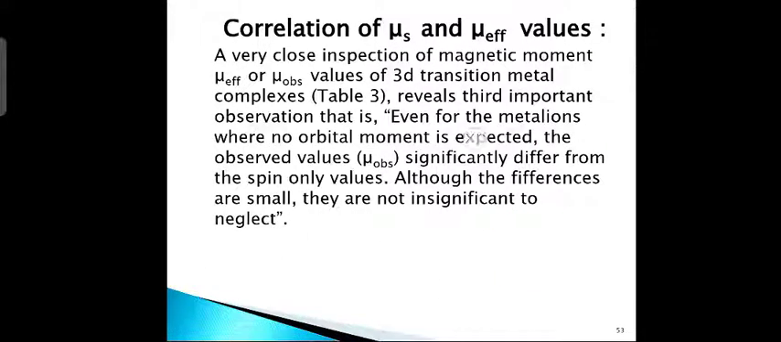Next slide. Now, how do you correlate μs and μ effective values? A close inspection of the magnetic moment μ effective or μ observed values of 3d transition metal complexes in the previous table reveals a third important observation: even for the metal ions where no orbital moment is expected, the observed values differ from the spin only values. These differences are small, but they are not insignificant to neglect. You cannot neglect these differences, even though they are small values.